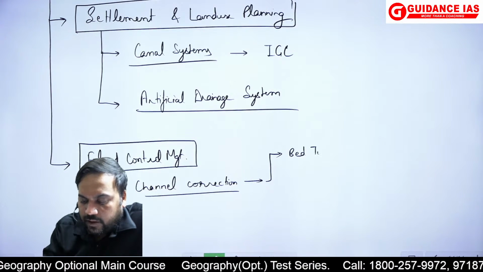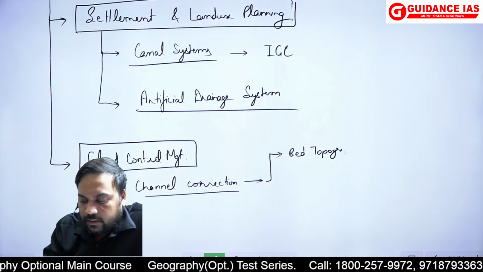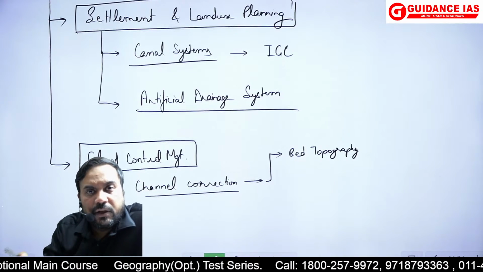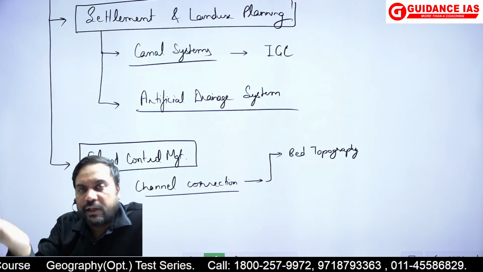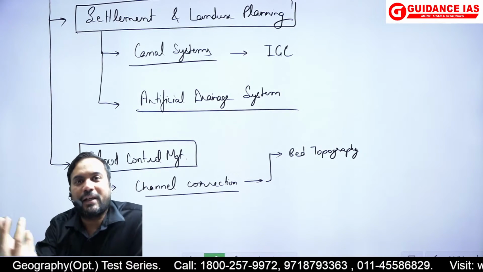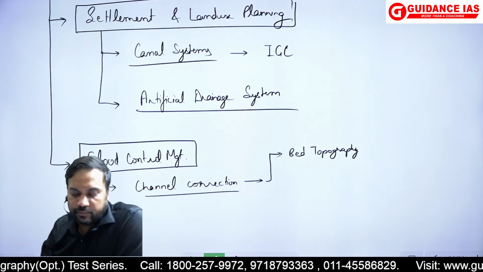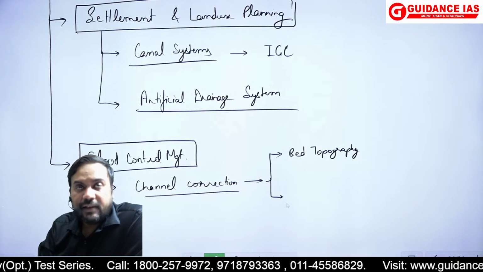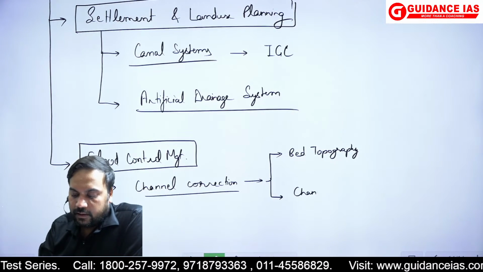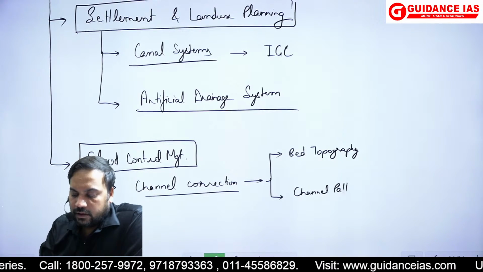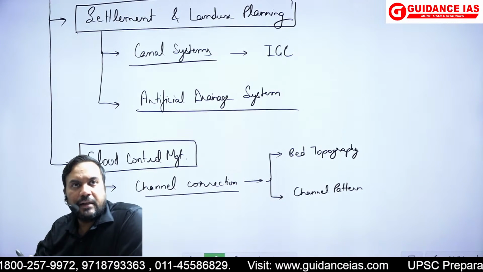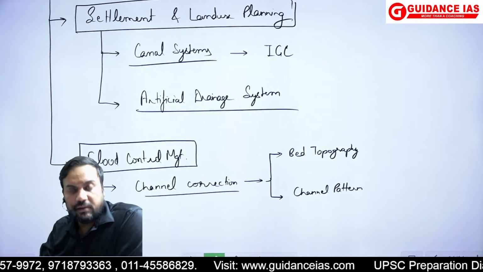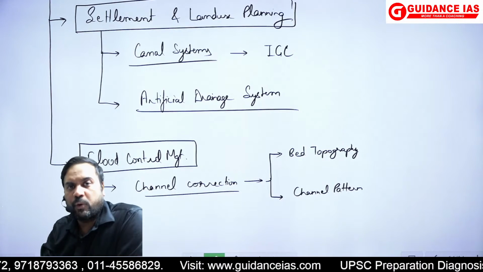bed topography, where we talked about, if you remember, the shoals, the pools and riffles, how they are getting deposited in the bed, capacity of the channel is reducing. Similarly, other things like the channel pattern. So remember, we have talked about the meandering channel pattern and how presence of a meandering channel pattern would make the rivers more prone to flooding.